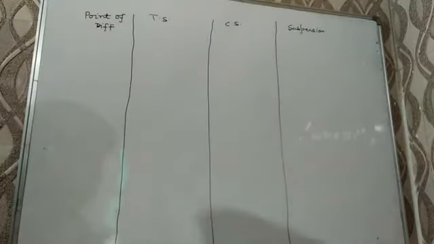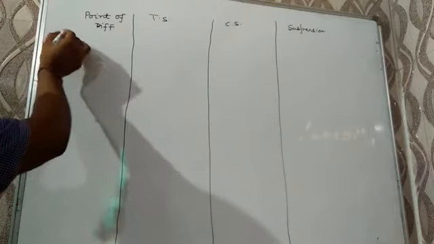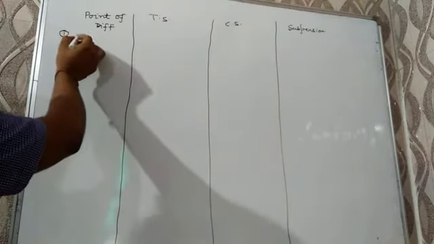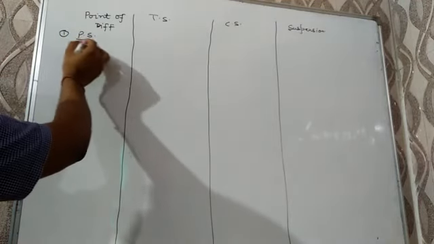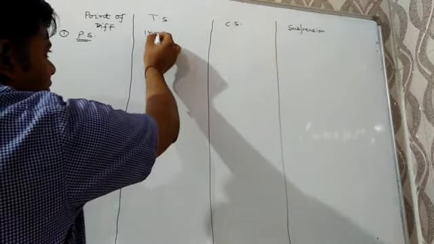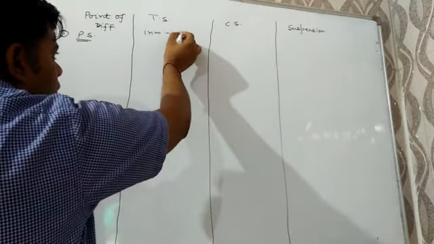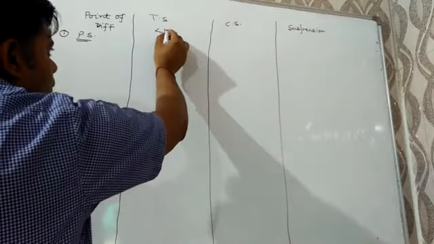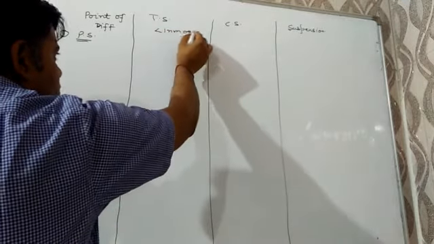First point of difference is particle size. For true solution, the particle size is less than 1 nanometer or 10 angstrom.